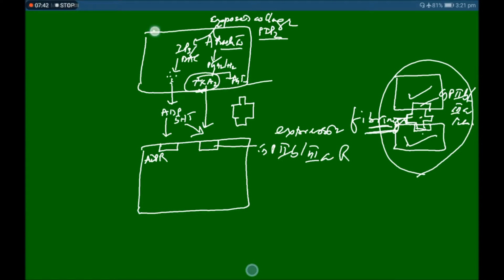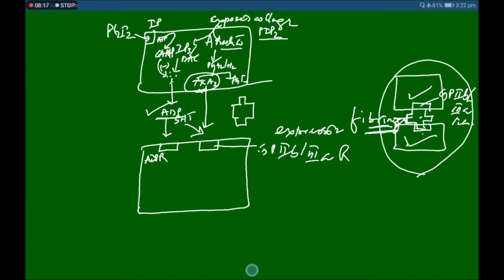Another one is prostaglandin I2. When prostaglandin I2 acts on its specific receptor, the IP receptor, which is a G protein coupled receptor, there will be production of cyclic AMP. ATP is converted to cyclic AMP, and this cyclic AMP inhibits the release of ADP, 5-HT, etc. So prostaglandin I2 can inhibit ADP dependent platelet aggregation.